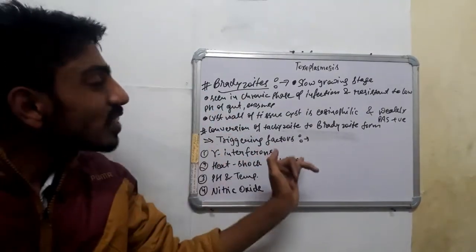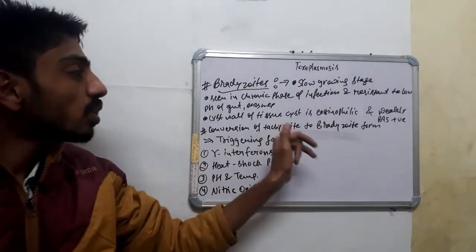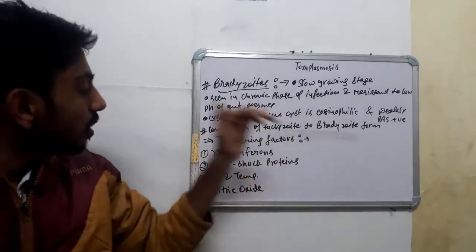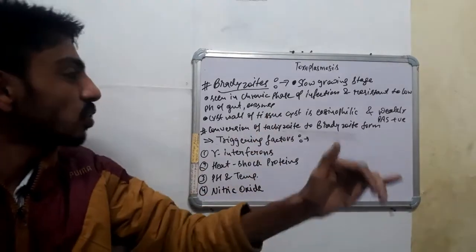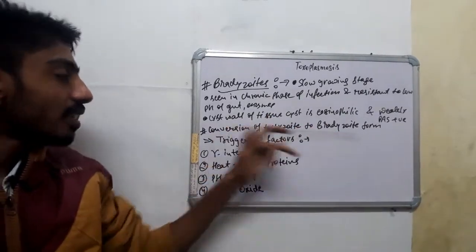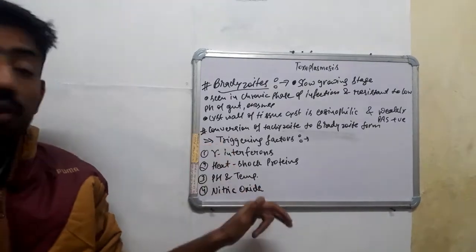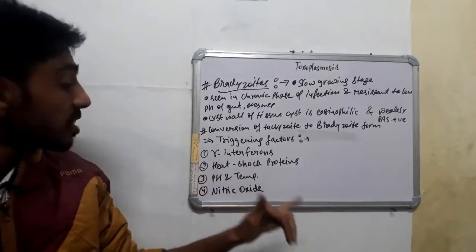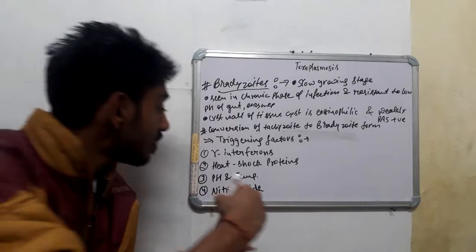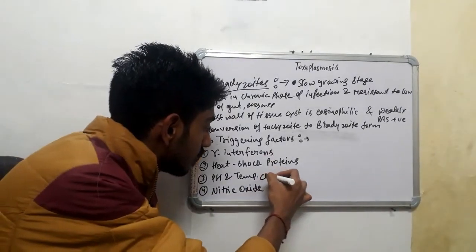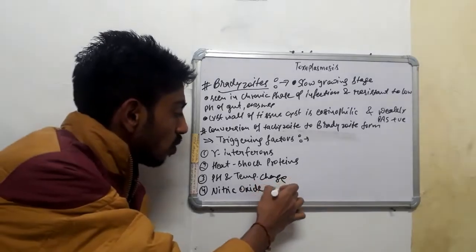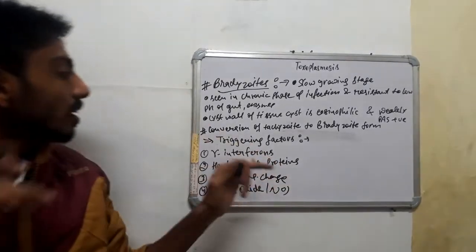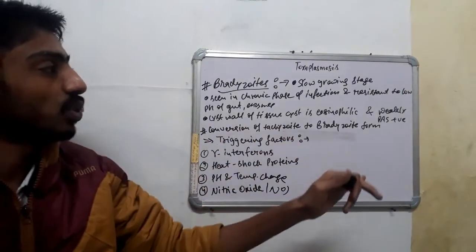Conversion of tachyzoite to bradyzoite form. These are the triggering factors, guys: gamma interferon, heat shock proteins, pH and temperature change, and nitric oxide, NO. So guys, these are the triggering factors for the conversion of tachyzoite to bradyzoite stage.